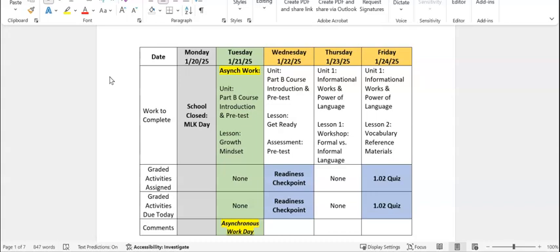And then Friday, January 24th, we will do Unit 1, Lesson 2, Vocabulary Reference Materials. And we'll take the 1.02 quiz. That quiz is due Friday the 24th as well. So Unit 1 is Informational Works and Power of Language.